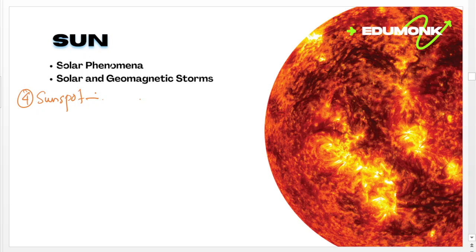These sunspots are areas that appear dark on the surface of the sun, which is known as sunspot. These are seen mostly in the photosphere. Then why are they dark colored? The answer is these areas are normally cooler than other parts.